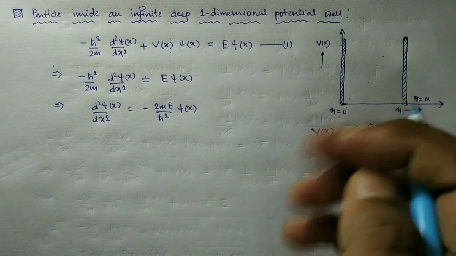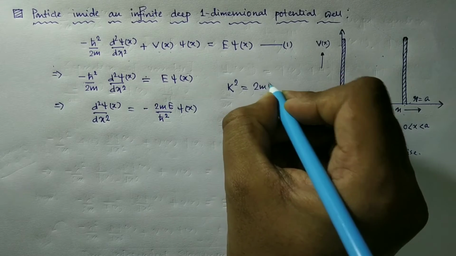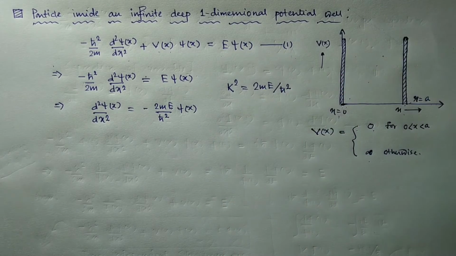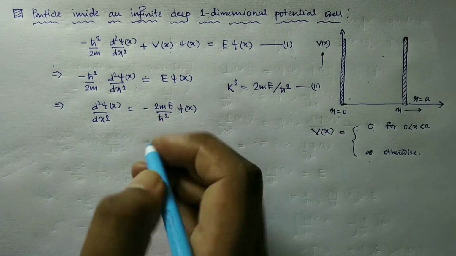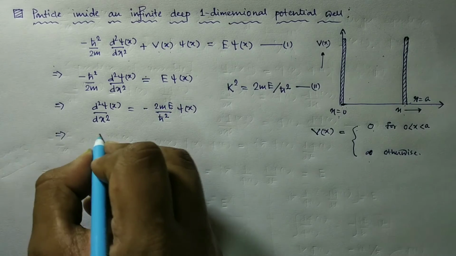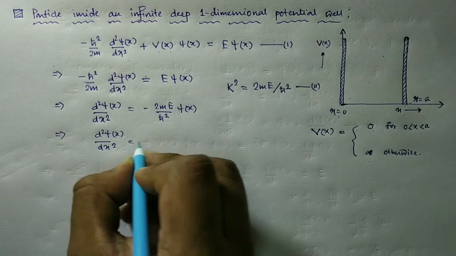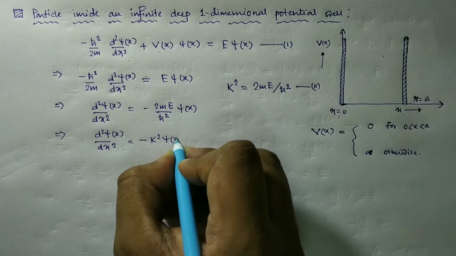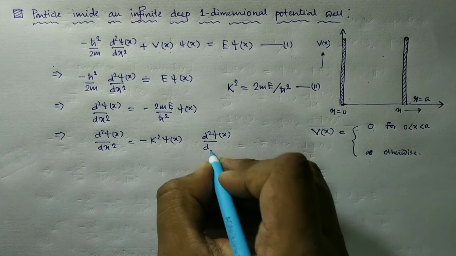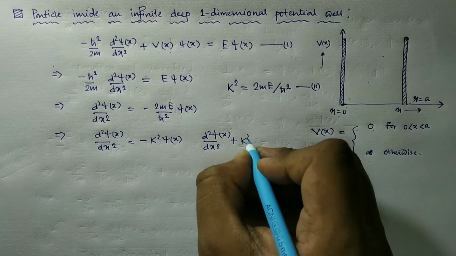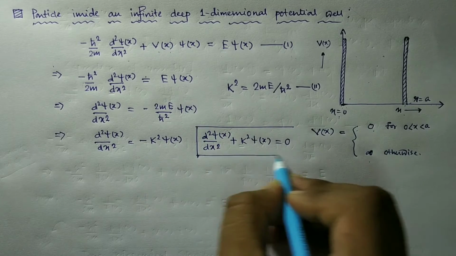Now this term is a constant term. Suppose we write this as k square, where k square is twice mE by h cut square. Take this as equation number 2 and put it here. We have d2 psi(x) by dx square equal to minus k square psi(x), and from here we can write d2 psi(x) by dx square plus k square psi(x) equal to 0. Our task is to solve this equation.